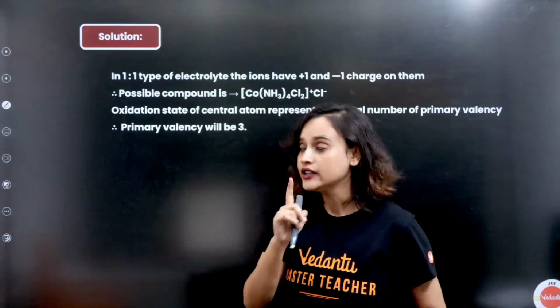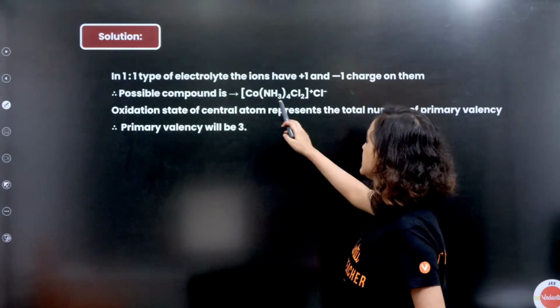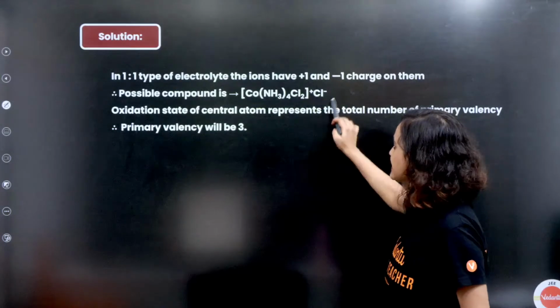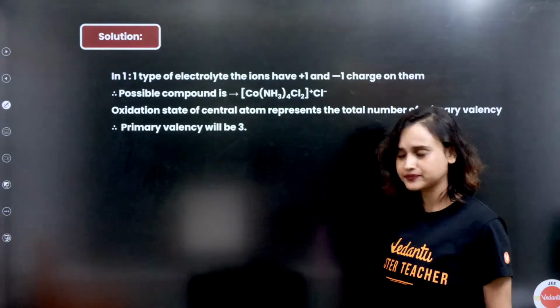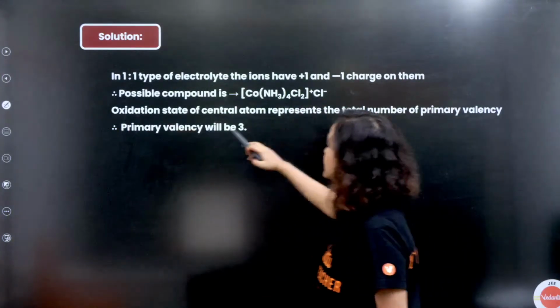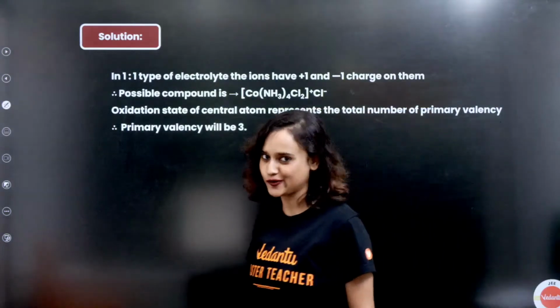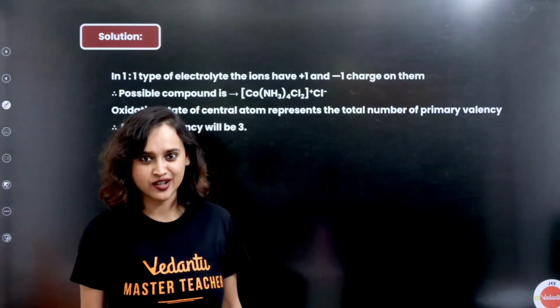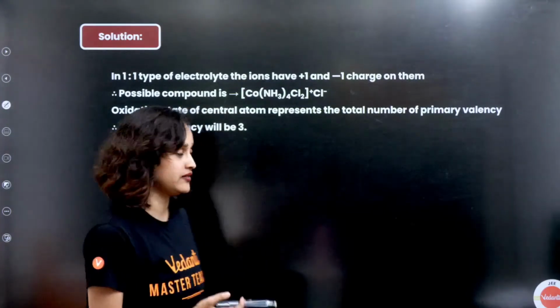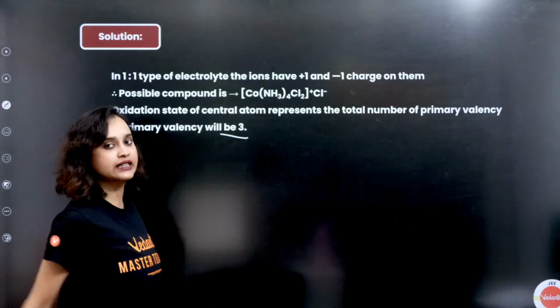The possible compound is [Co(NH3)4Cl2]+ Cl-. The oxidation state of the central metal atom represents the primary valency, so primary valency will be 3.